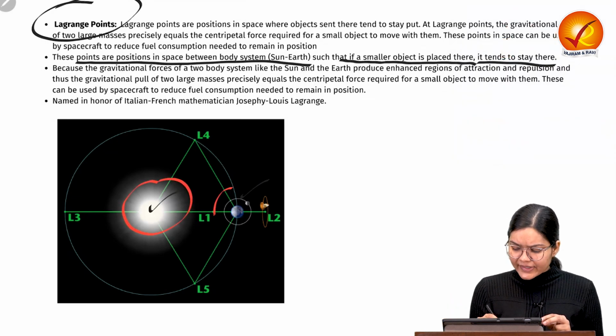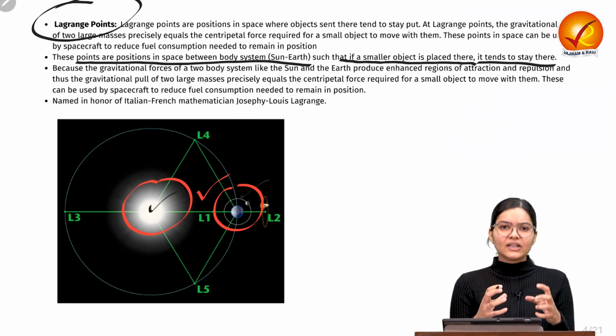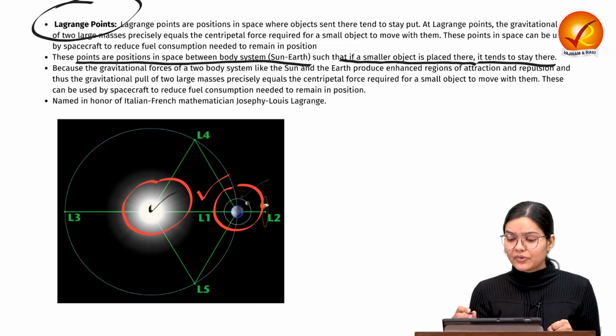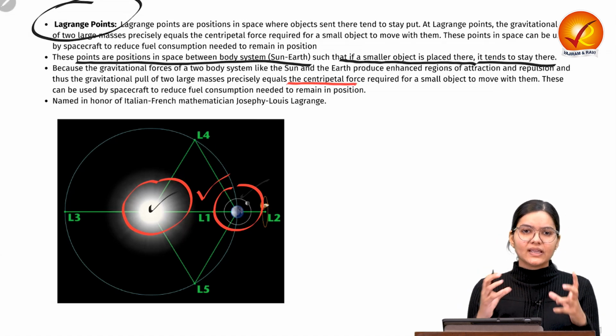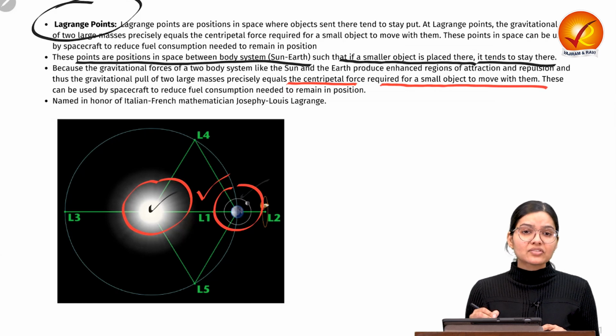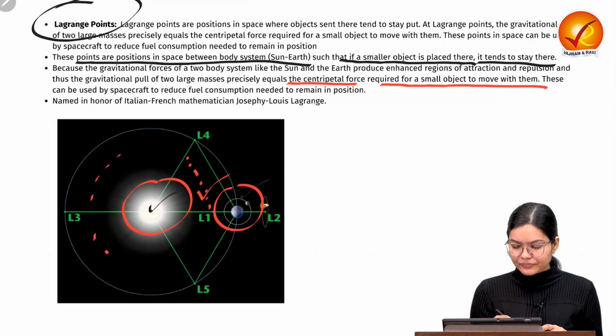If we find a position in between in such a way that the push and pull of gravity provides the centripetal force, so that the centripetal force is equal to the gravity provided by these 2 bodies, then this object is going to stay there and move into a halo orbit. So suppose L1 is there, and it is going to move into the halo orbit.